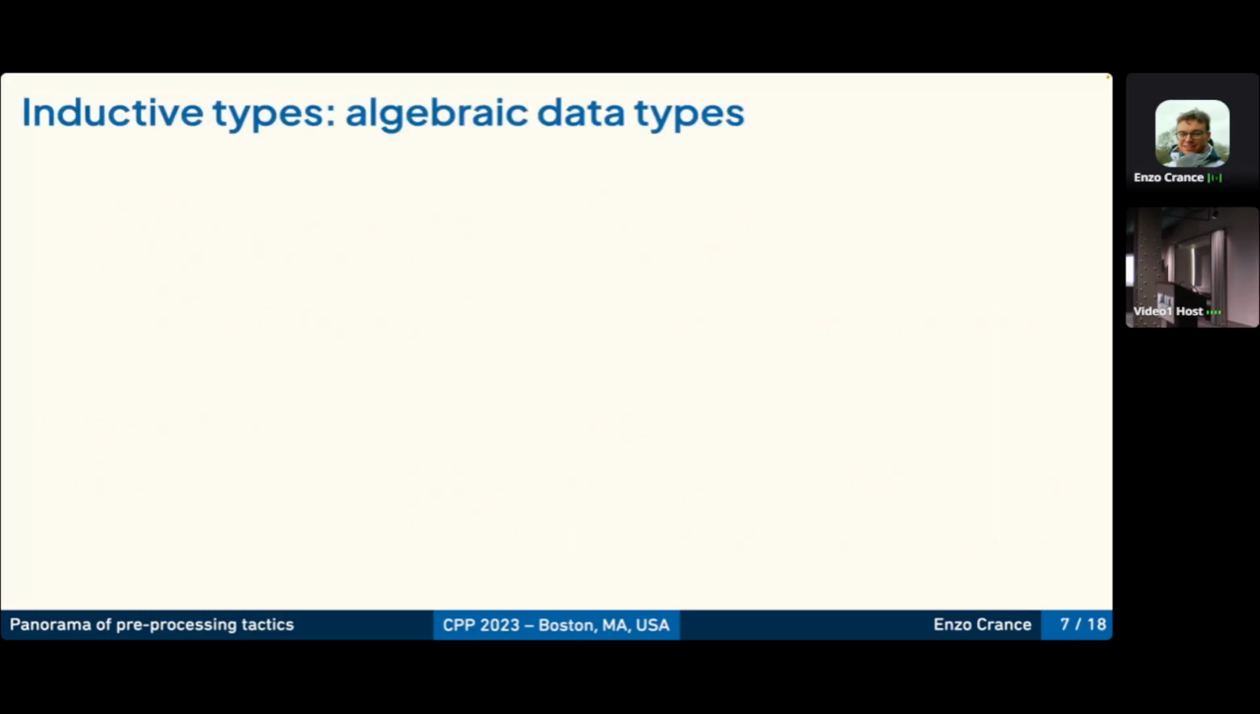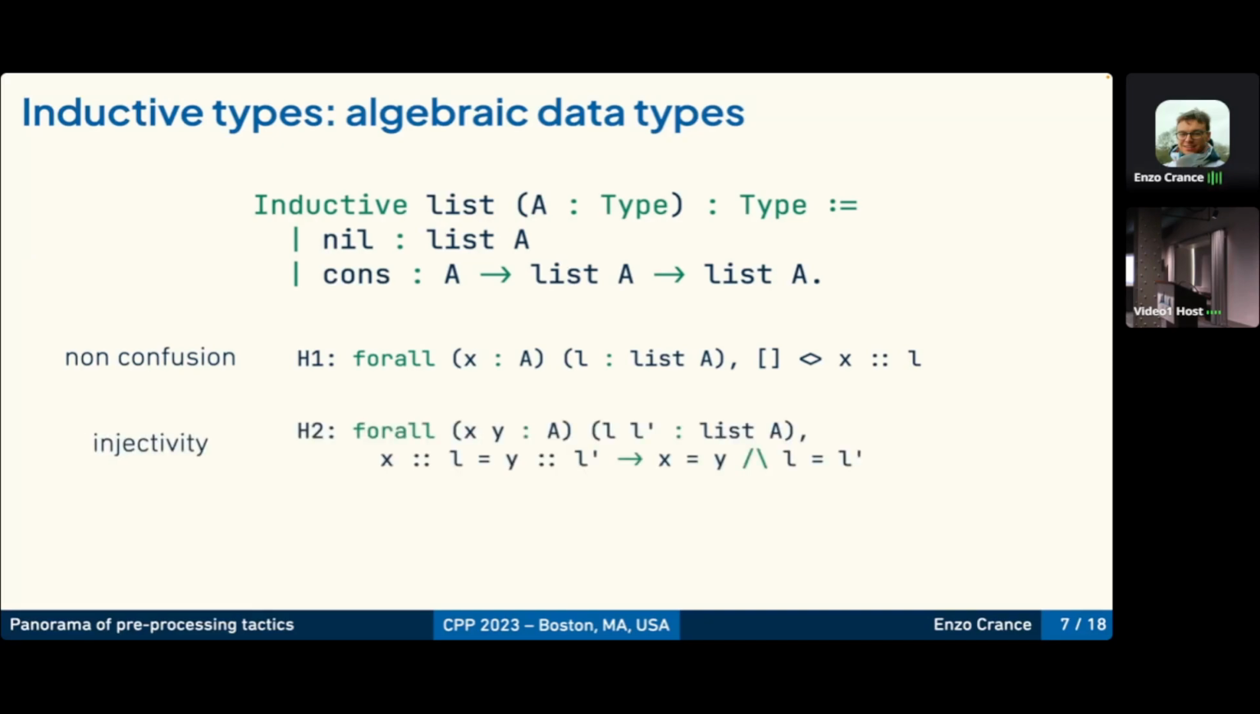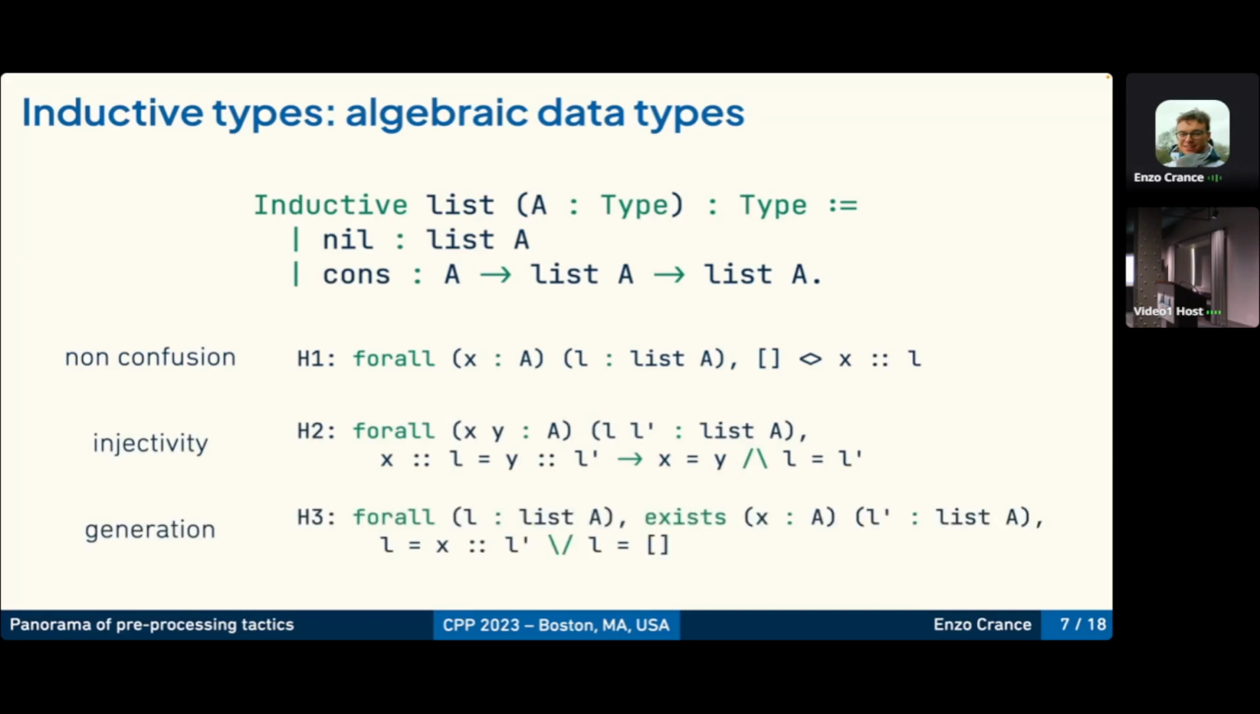For algebraic data types, we want to interpret the list data type on this example. Our transformation generates several hypotheses. So first, the non-confusion property, stating that a list cannot be made from two different constructors. We have injectivity of all the constructors. And finally, we have the generation statements stating that the list must be created from one of the constructors.